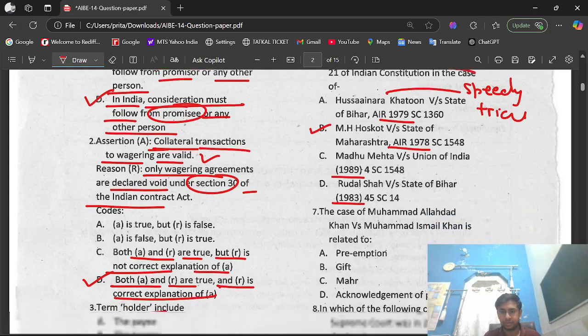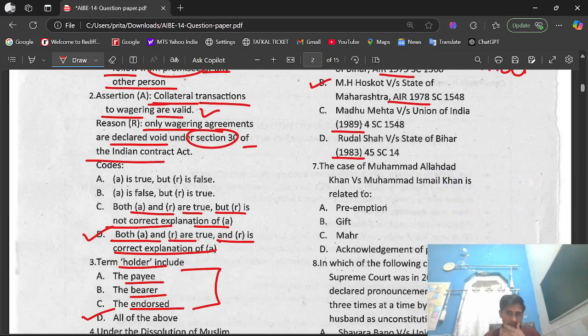Question number 7. The case of Muhammad Allahdad Khan versus Muhammad Ismail Khan is related to: option A, preemption; option B, gift; option C, meher; option D, acknowledgement of paternity. The right option is option D, that is acknowledgement of paternity.